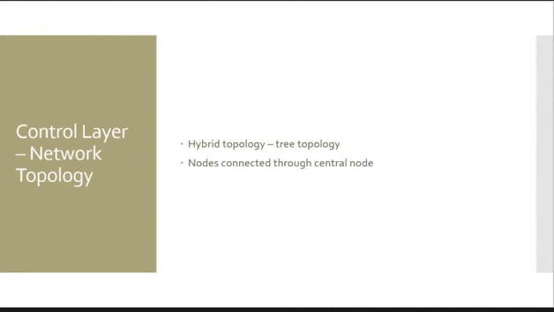And also for heavier loads, there can be excessive message collisions, which would lead to packet losses and time delays in sending data. For the control layer network topology, a tree topology was chosen. It's a combination of a star and bus topology. It usually follows a hierarchical pattern where each level is connected to a higher level. This topology is suitable for the control level since it's usually used in connecting field buses operating at 31.25 kilobits per second, for example the Foundation Field Bus, to high-speed buses such as HSE. The two main levels of the hierarchy, starting from the lowest level, include RTU PLCs and SCADA RTUs.